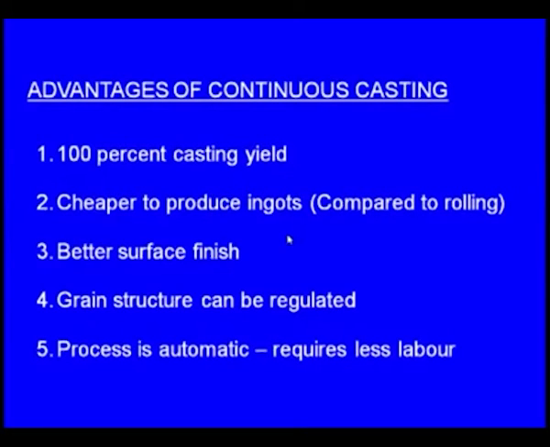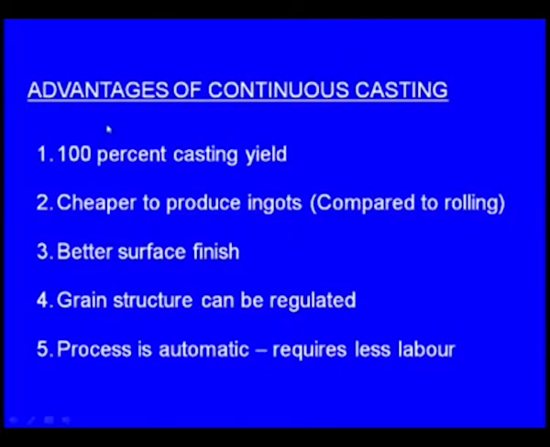So if we want to make a casting of 100 kgs, about 125 kgs of molten metal we pour into the cavity. In such a case the yield will be 70 to 80%, and here the yield is 100%. That is the benefit.